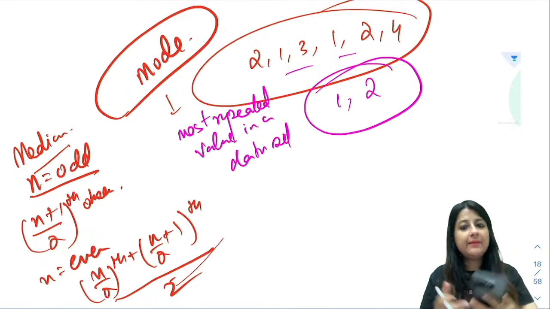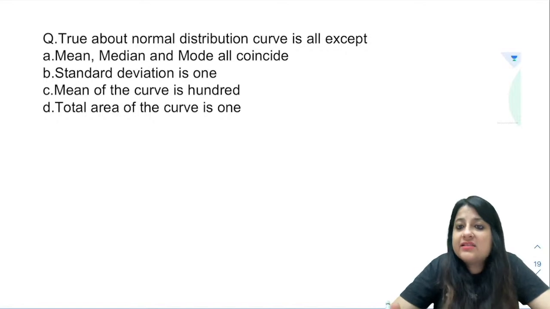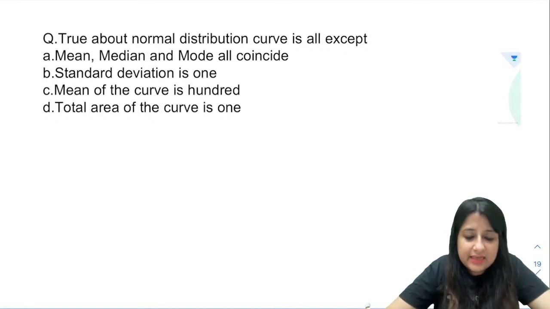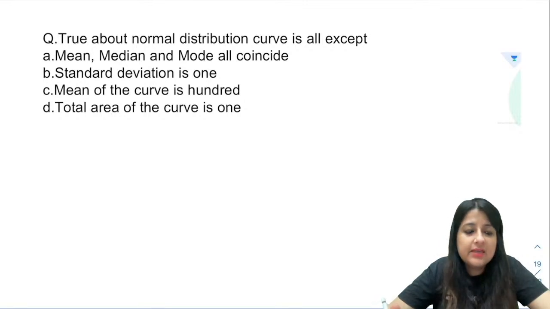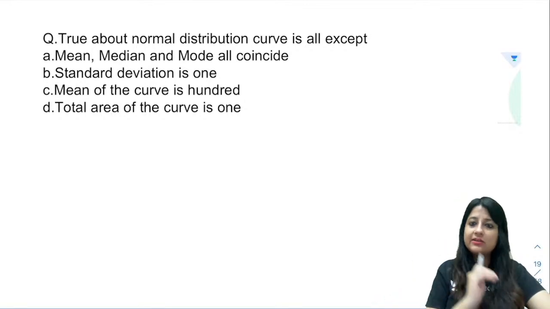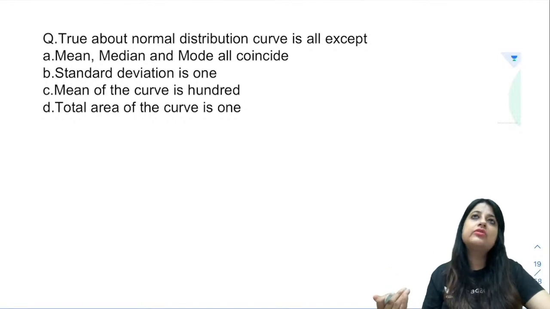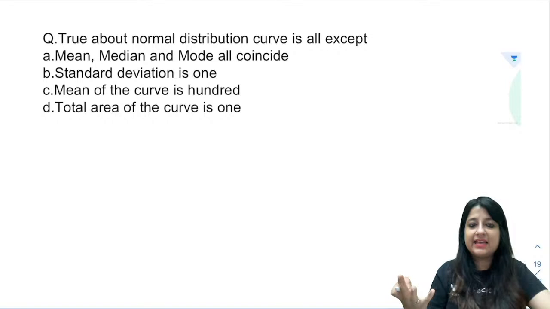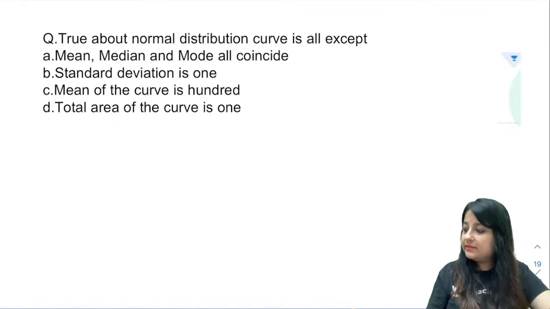It's going to be median. Alright, now next is the distribution. So can you tell me the answer to this? True about normal distribution curve is all except. So you remember, there's a normal distribution where there are no outliers, and there is a skewed distribution where outliers are present, right? So they are two different types of distribution. So what is the answer to this?